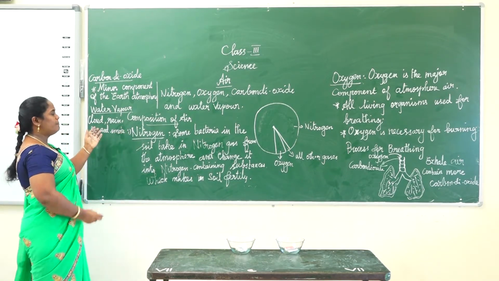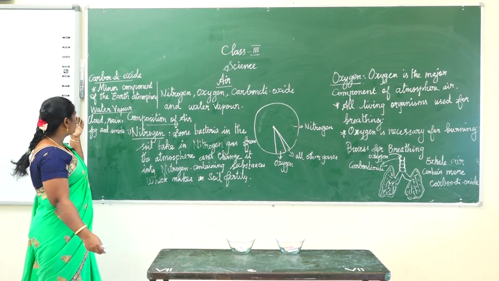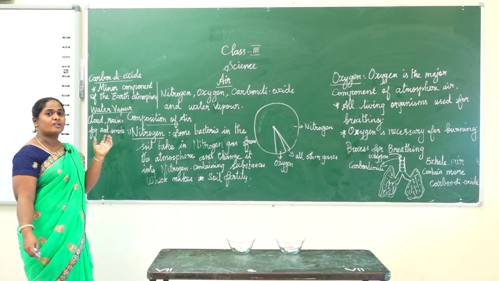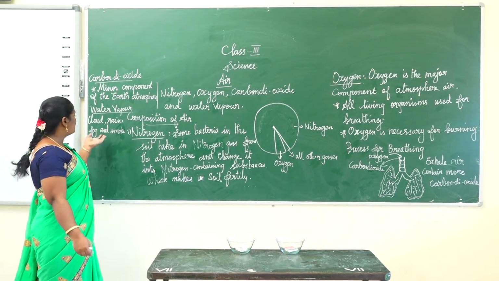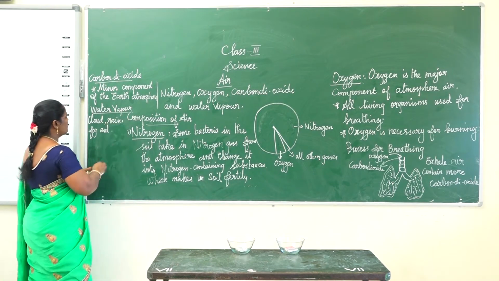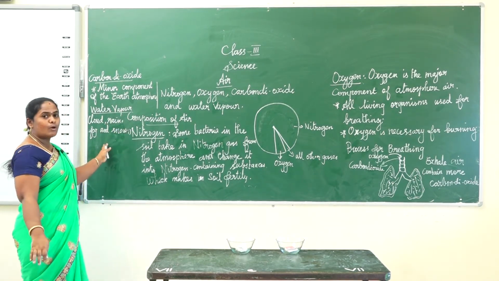Okay, water vapor is a minor component of the Earth's atmosphere. It is a gaseous form of water, and water vapor on condensation forms fog, smoke, rain, cloud, and snow. This is the form of condensation.